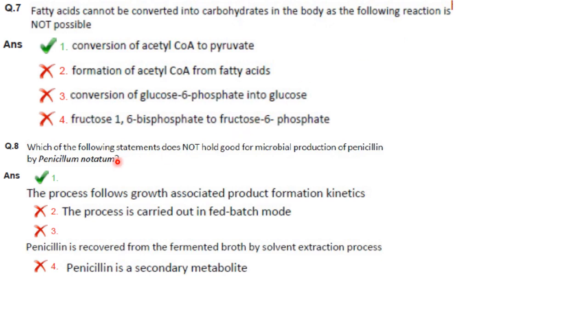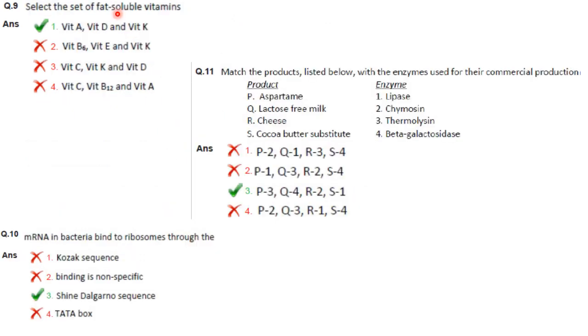Then next one. Which of the following statements does not hold good for microbial production of penicillin by Penicillium notatum? The process follows growth-associated product formation kinetics. Then next one. Select the set of fat-soluble vitamins. So A, D, E and K are fat-soluble vitamins. So option 1 is the correct answer.